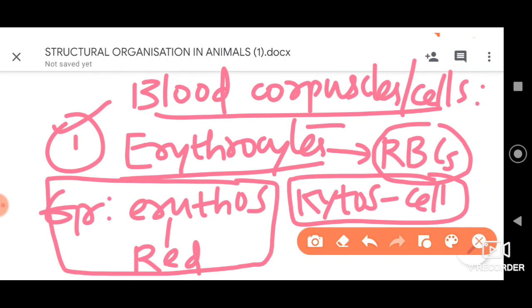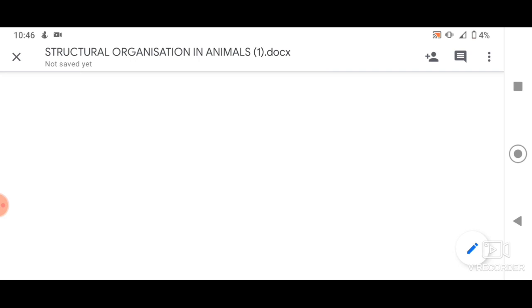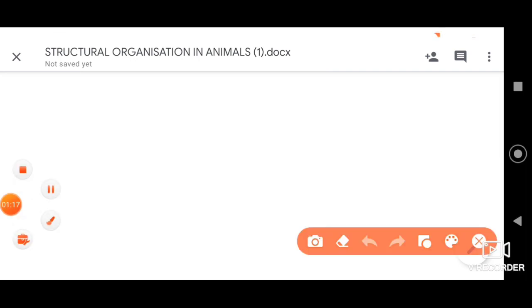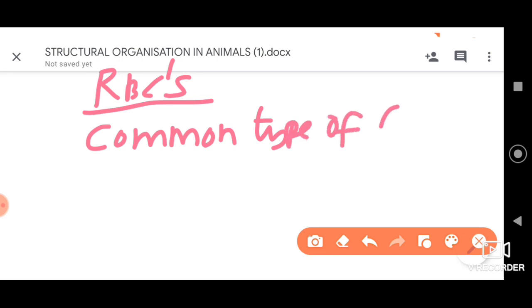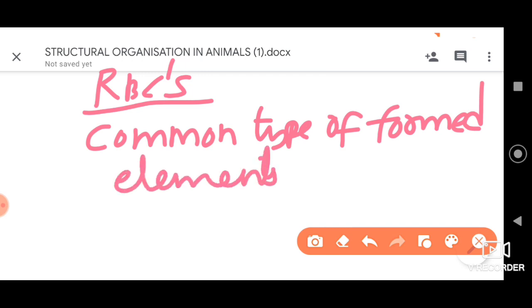Now further let me tell you that RBCs are the most common type of formed elements in blood.